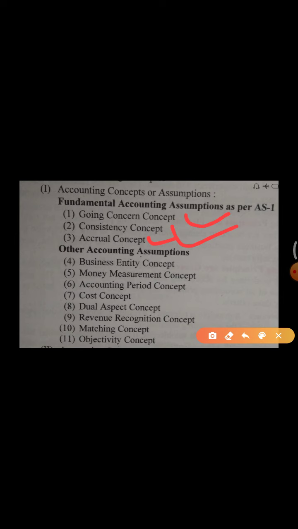So these 11 concepts we have discussed in today's video, and now in the next video we will discuss the second part of accounting principles, that is accounting conventions.